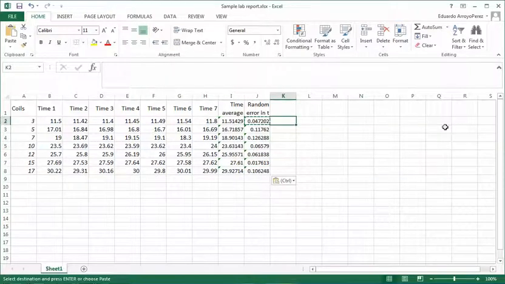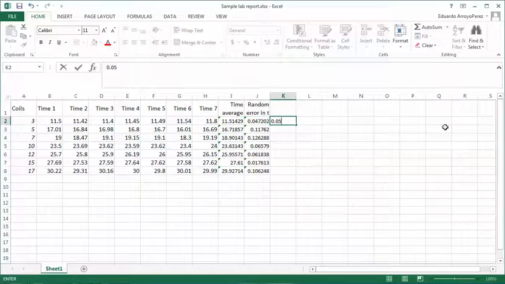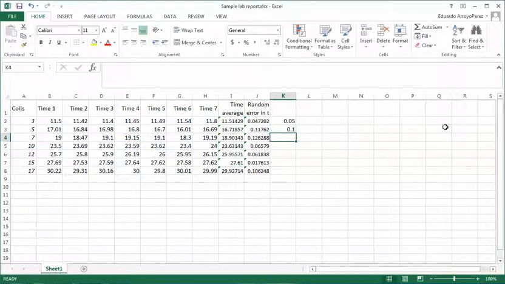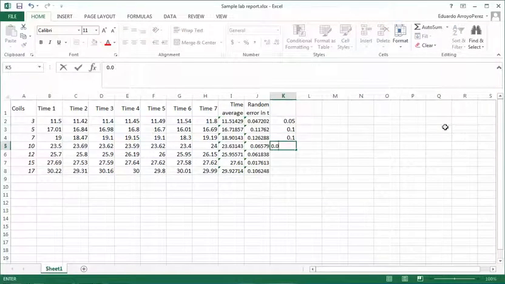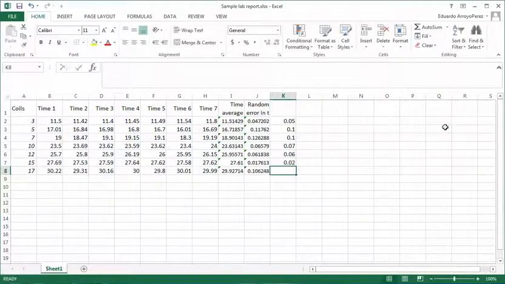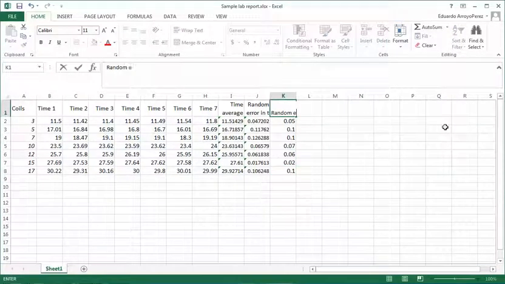So all I'm going to do is just manually do this. Okay, so this is 0.05 because 47 rounds to 5, then this is 0.1, and then 0.1 also, this is 0.07 because 0.065 rounds to 7, 0.06, 0.02, and 0.1. So that's really my random error to one significant figure.